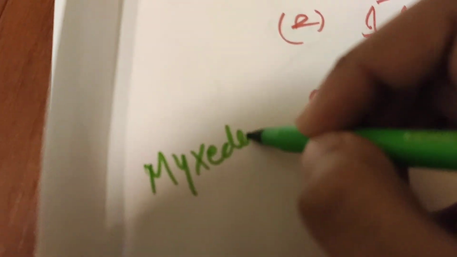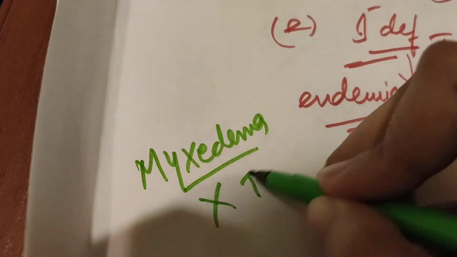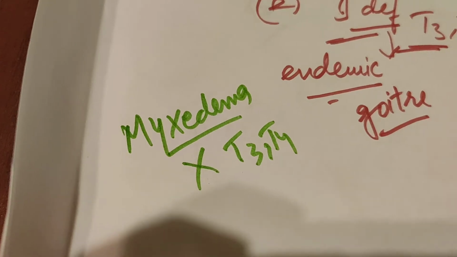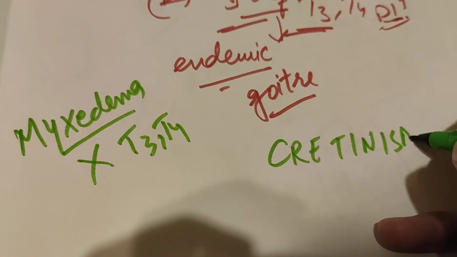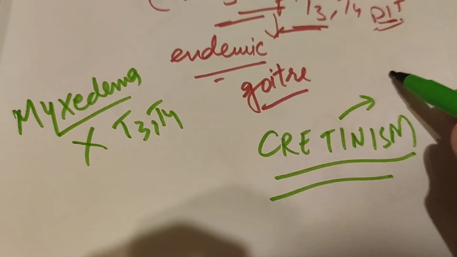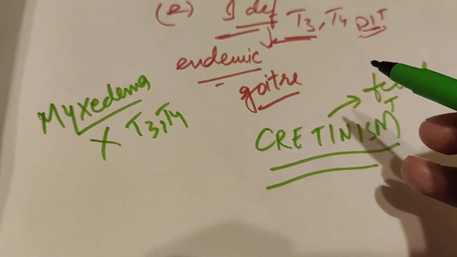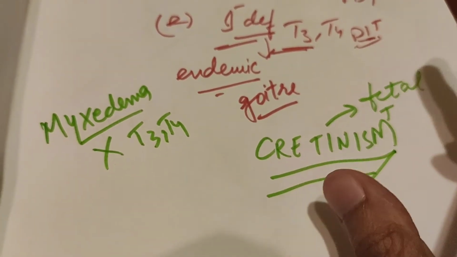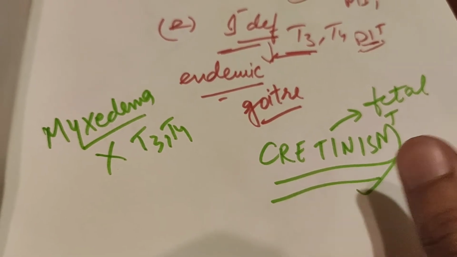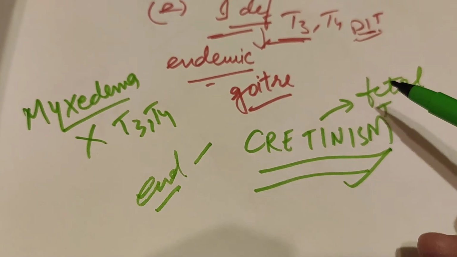There is one more condition that is known as myxedema. This is a condition when there is total loss of T3 and T4 hormones. And last, there is a condition known as cretinism. Okay, cretinism is in the fetal stage when there is less production of T3 and T4. It can be infancy, fetal, or childhood stage when there is hypothyroidism. That condition is known as cretinism. You can say infancy stage also. It can also happen due to endemic cretinism. Endemic means there is no iodine present. Okay, so the T3, T4 is not present.